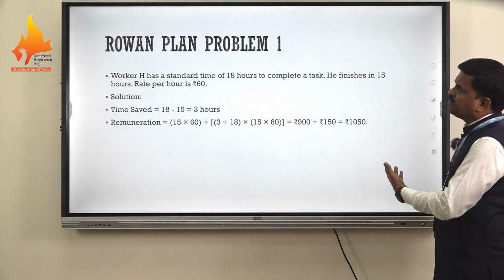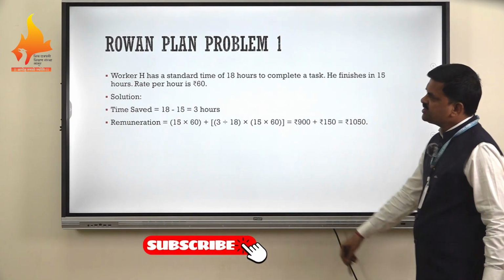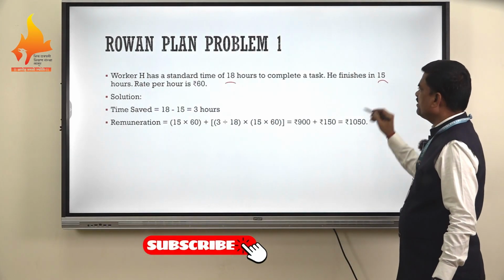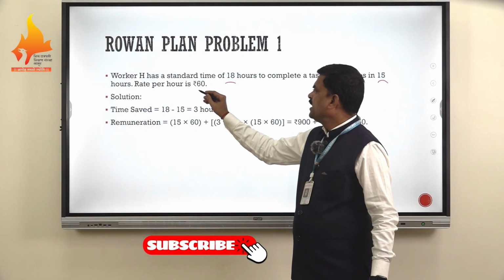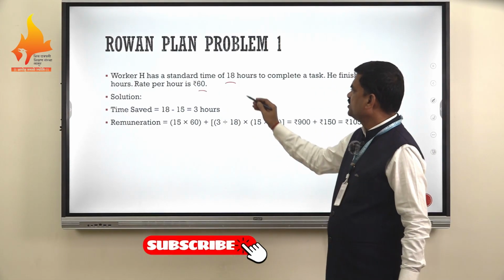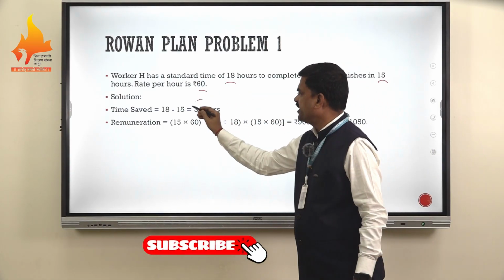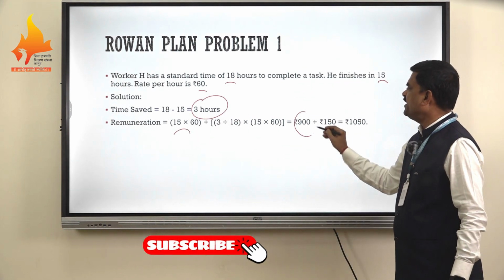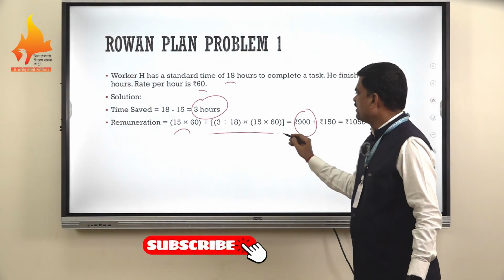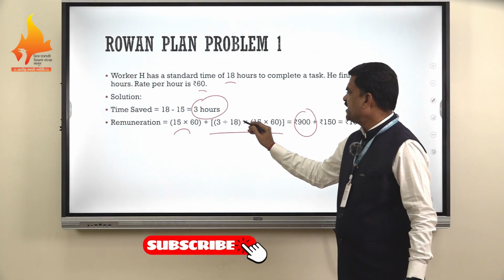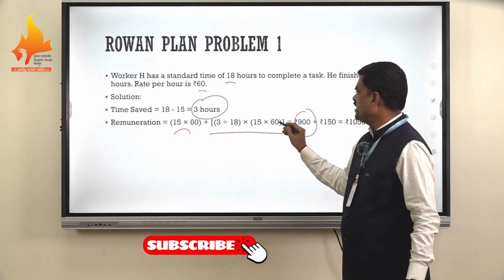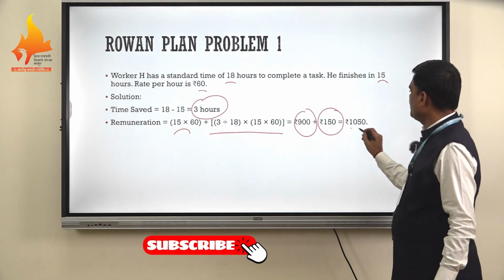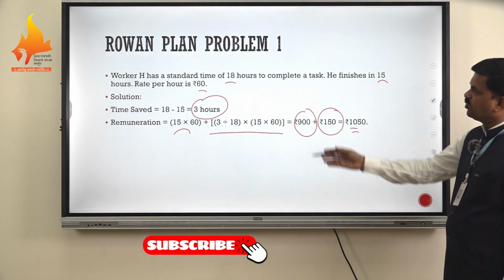Again, the problem under the Rowan plan. Mr. H is a worker, standard time is 18 hours. He has taken 15 hours to complete the job and the rate per hour is 16. So 18 minus 15, he saved 3 hours. Basic wages are 15 into 60, that is 900. Incentive wages are the time saved upon standard time into time taken into rate per hour, that is 150. So the total wages will be given under Rowan plan to worker H.